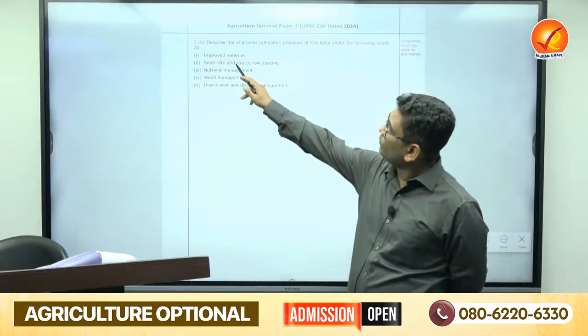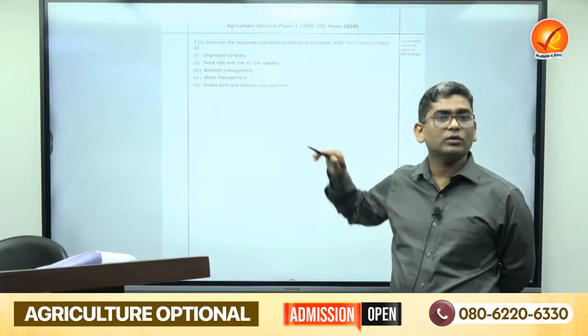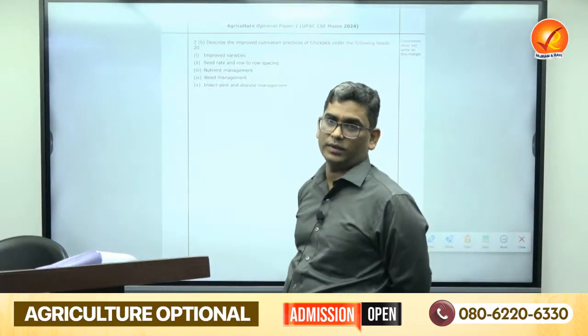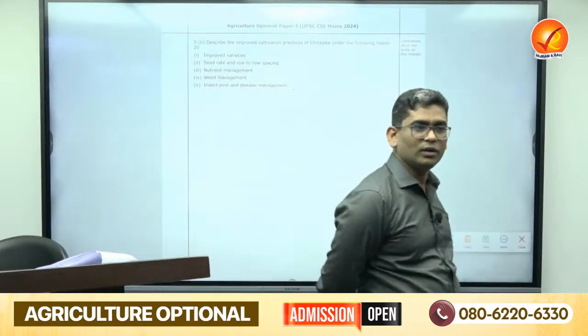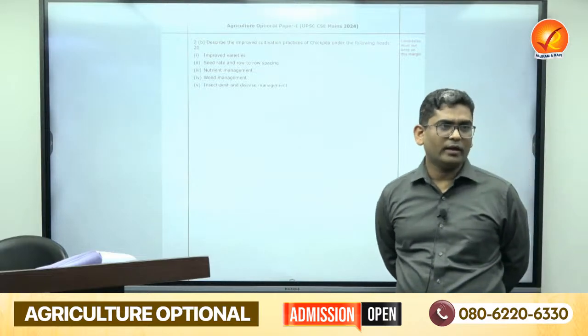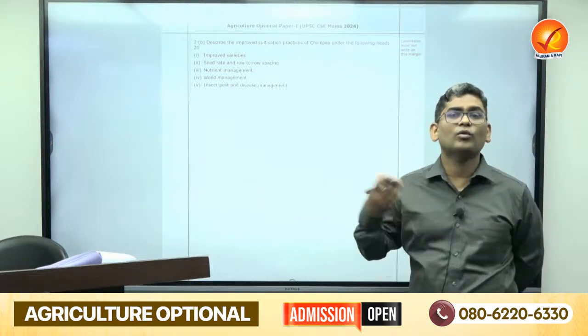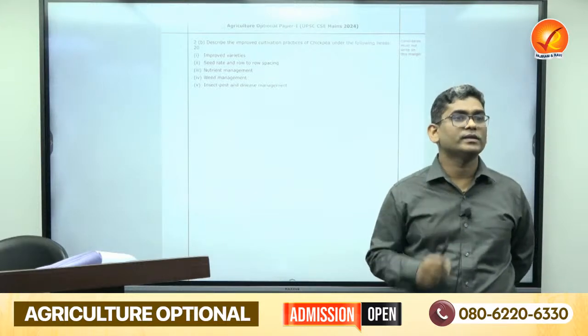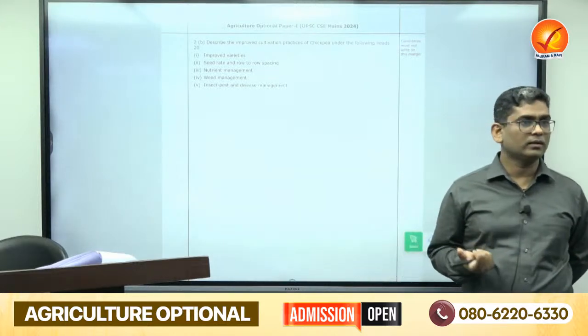Even though the first point is improved varieties, don't start directly with the varieties. What is important here? Write about the chickpea. If possible, write its botanical name. The botanical name is Cicer arietinum. If you know the chromosome number, write that too. The examiner will be impressed. You can write that it is one of the major pulse crops.